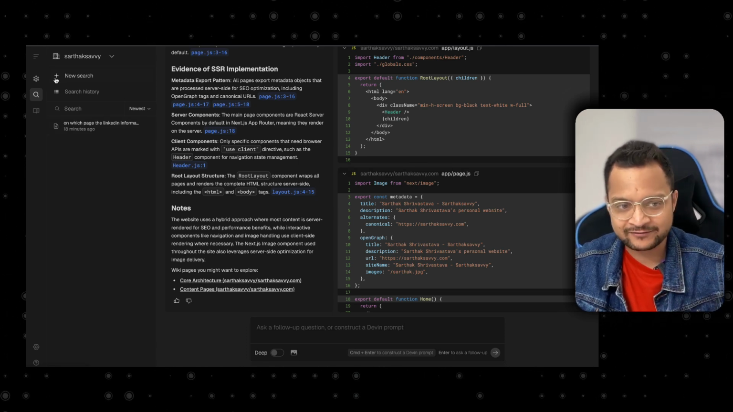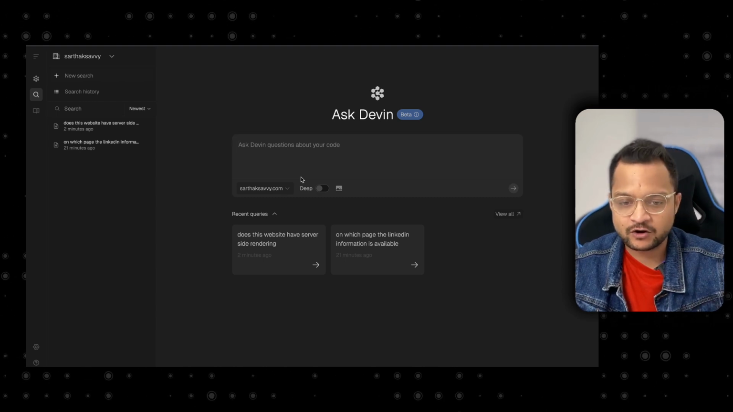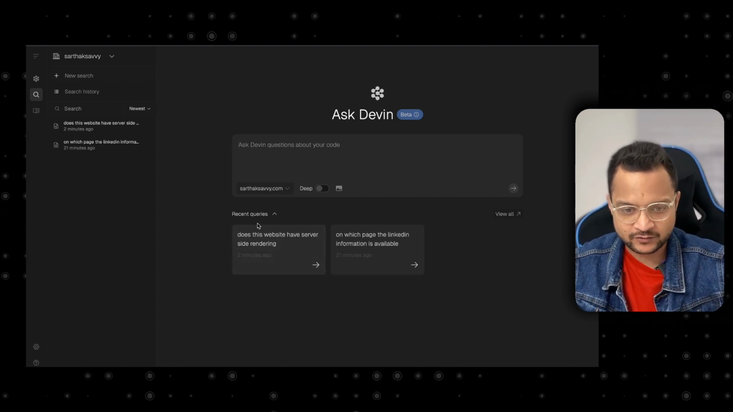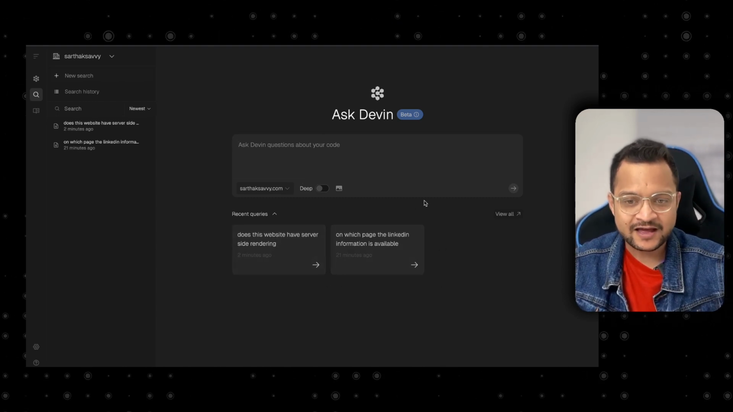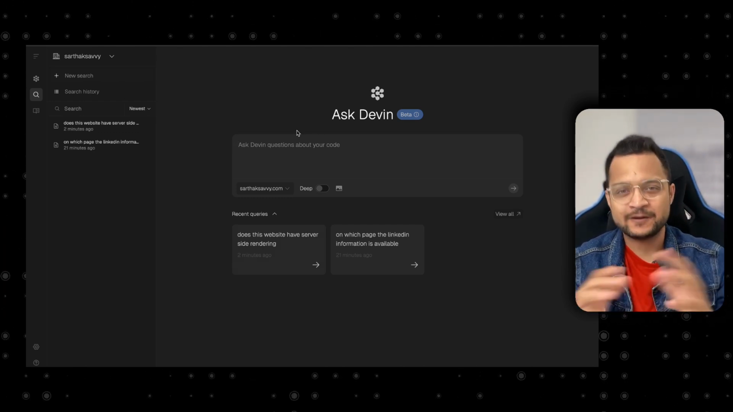If you go on the left side, you can start with a new search. We have a new text box where we have the history of whatever we have asked, and that's called the Ask Devin and the DeepWiki.